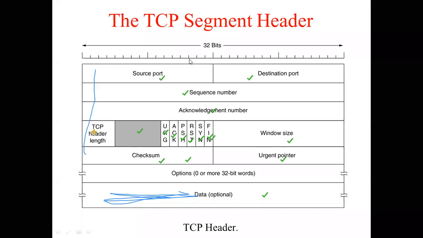RST stands for reset. Reset means what? Suppose a connection has become inactive due to certain conditions in the network. Suppose sender has not sent any data, receiver has not got anything, this connection becomes inactive. To activate the connection, RST bit is set to 1. Okay? Yes, ma'am. Good, good.